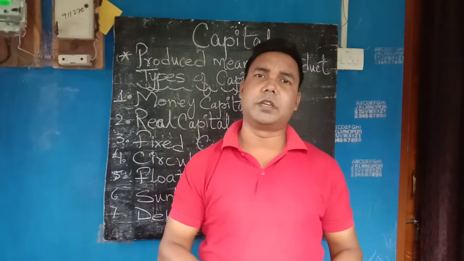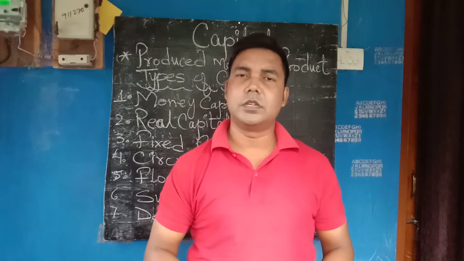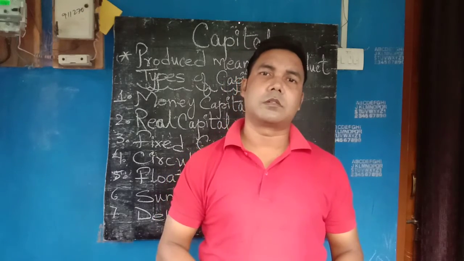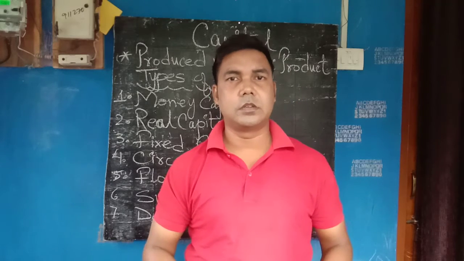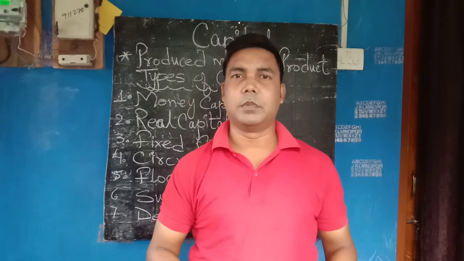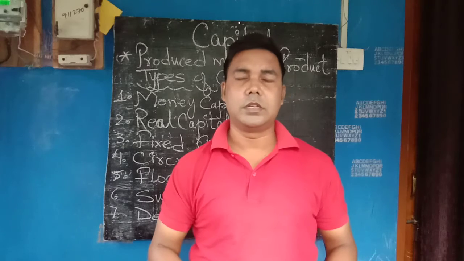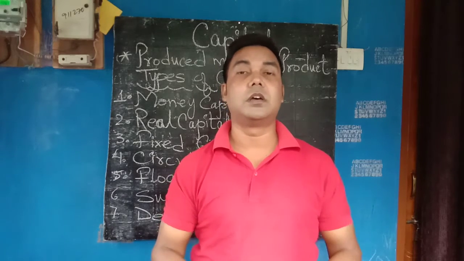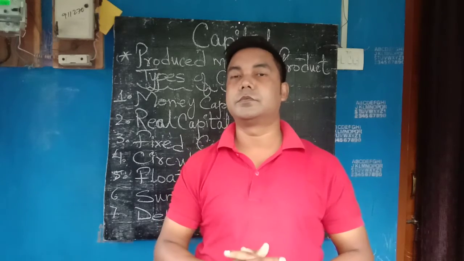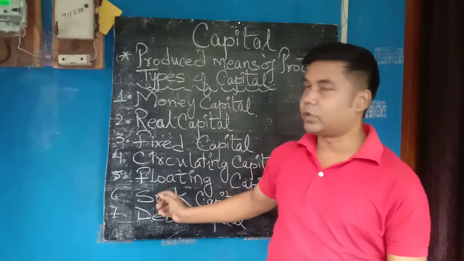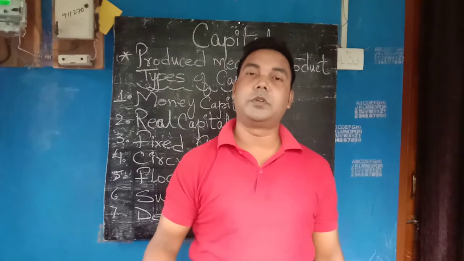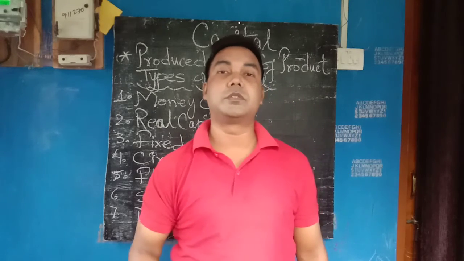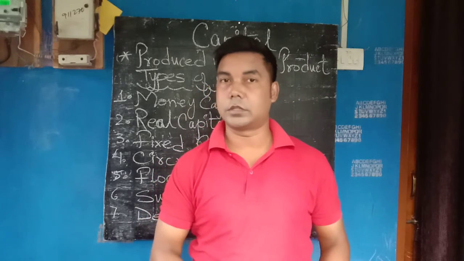Steel can be used in making furnitures, in making utensils, in making the body of the car. Steel can be used in several items. So steel is the best example for floating capital, which can be used in alternative lines of production.